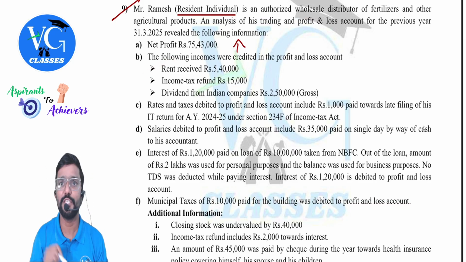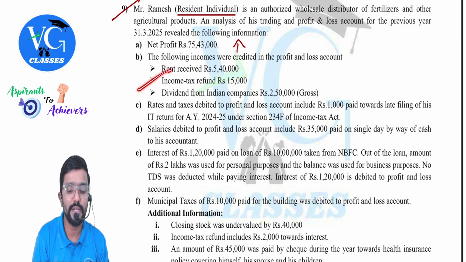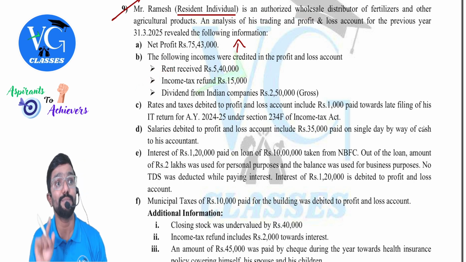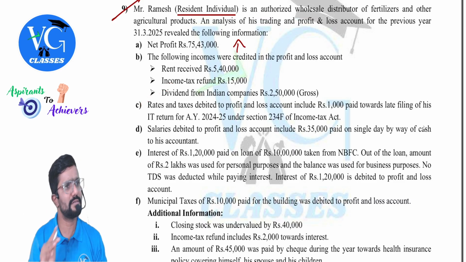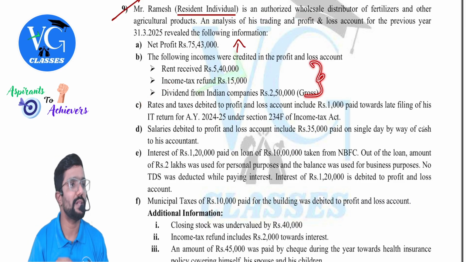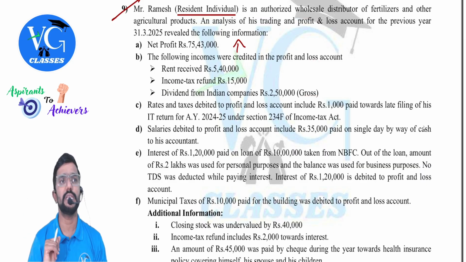So what are those? Rent received, IFHP, income from house property, income tax refund. Only interest is taxable under other sources. Then dividend from Indian company, 2,50,000 gross. Gross is given. So you need to remove all this. You need to deduct all these things. Okay.